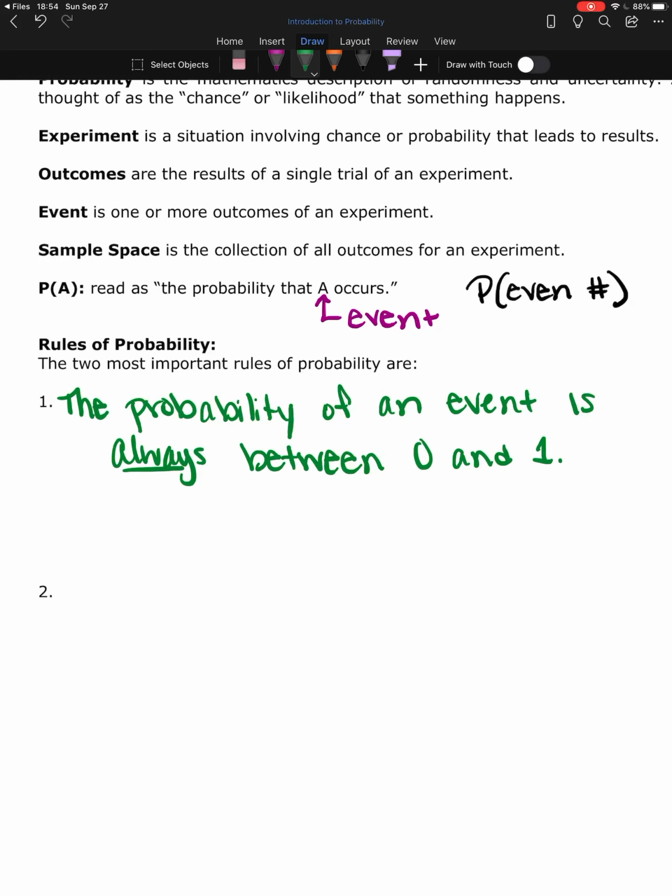So probabilities are always going to be values between 0 and 1. 0 represents the probability that something cannot happen. 0 means it's impossible. 1, if we had a probability of 1, that means it's a certainty. It is guaranteed to happen.